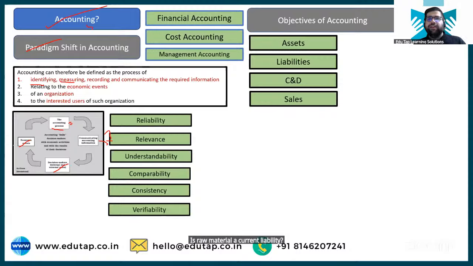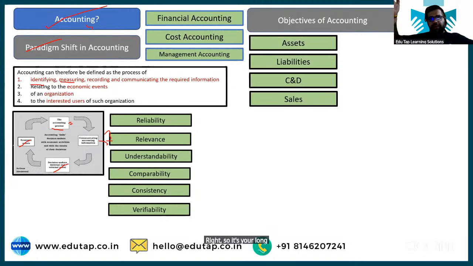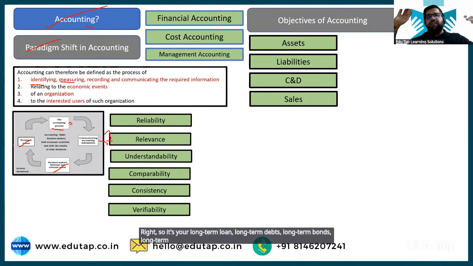No, right? It's your current asset. So don't get confused, right? And if I ask you this thing, non-current liability includes anything which you have to pay after 1 year, right? So it's your long-term loan, long-term debts, long-term bonds, long-term debentures, and all that stuff, right?